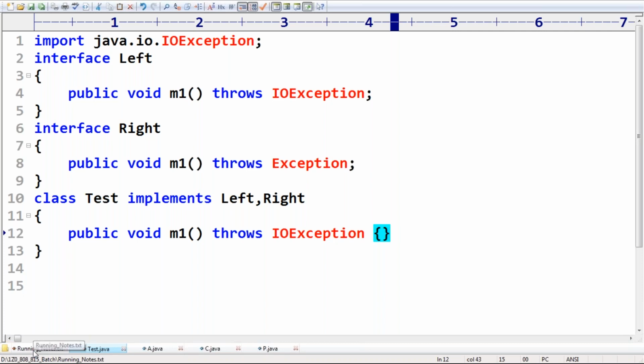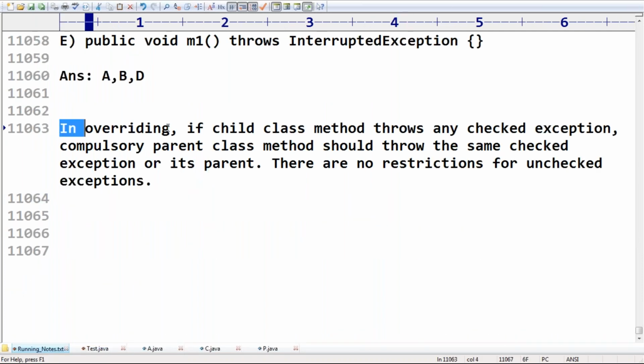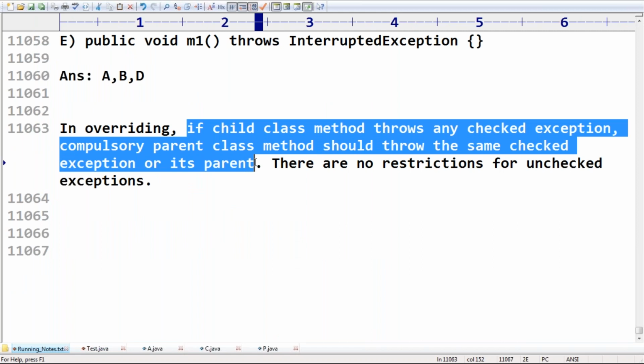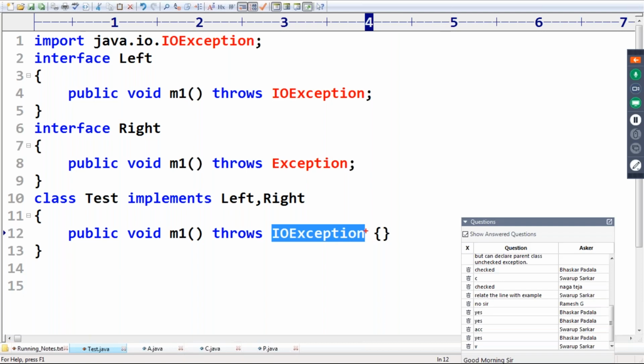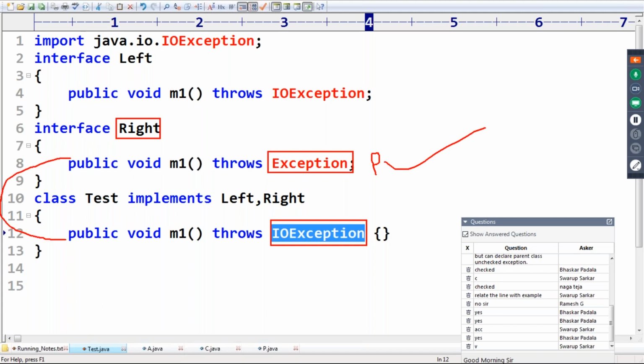Here, what is our rule? If a child class method throws any checked exception, compulsory parent class method should throw the same checked exception or its parent. So the child class method throws IOException. Compulsory the parent class method should throw the same IOException or its parent. Let me consider this parent: it throws Exception. It is the parent, so this one is acceptable. Yes, it is a valid implementation.